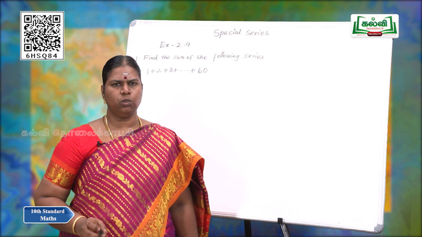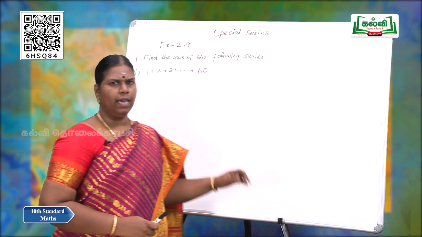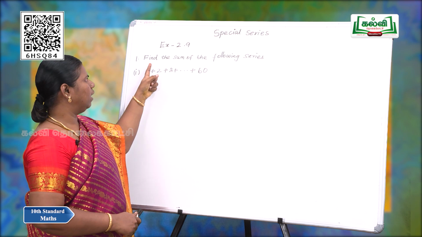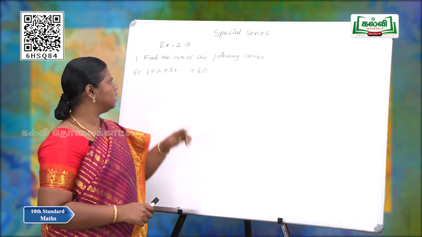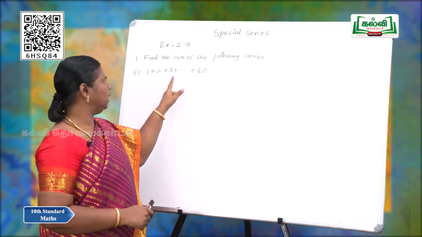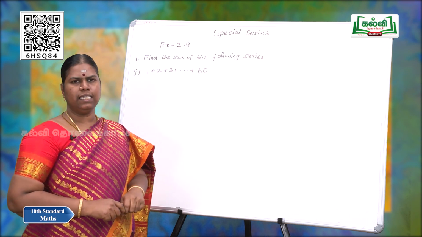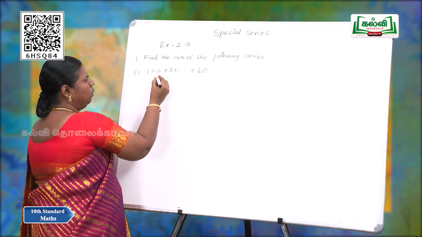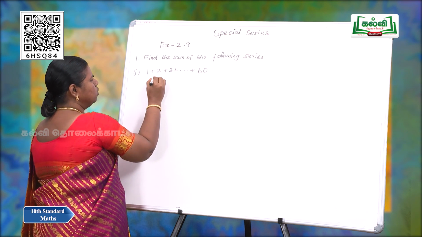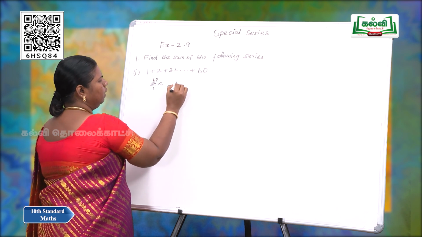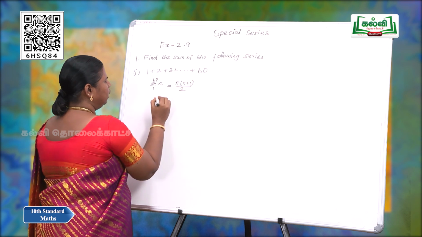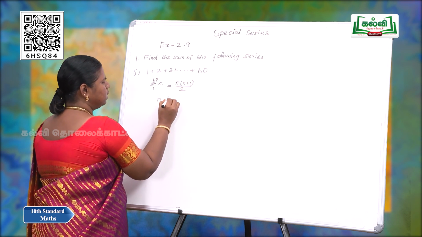Now, we move on to the exercise problem. Exercise 2.9. The first question is, find the sum of the following series. The first subdivision: 1 plus 2 plus 3 and so on up to 60 terms. Here, summation n from 1 to 60, we have the formula n into n plus 1 by 2. In the place of n, we have to put 60.